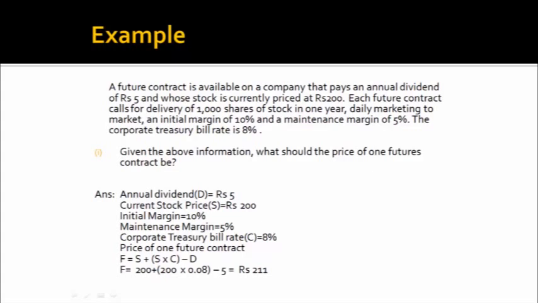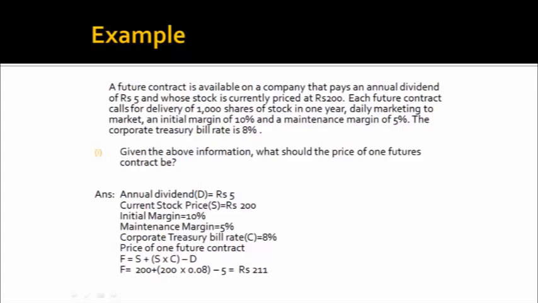If you write it mathematically, it will be S, which is the spot price, plus S into the carrying percentage, whatever the cost of carry is, less the revenue income. 200 is the spot price, plus 8% of 200, which gives the interest cost, less the income that you will earn, which is 5. So 211 is the fair price for the stock.